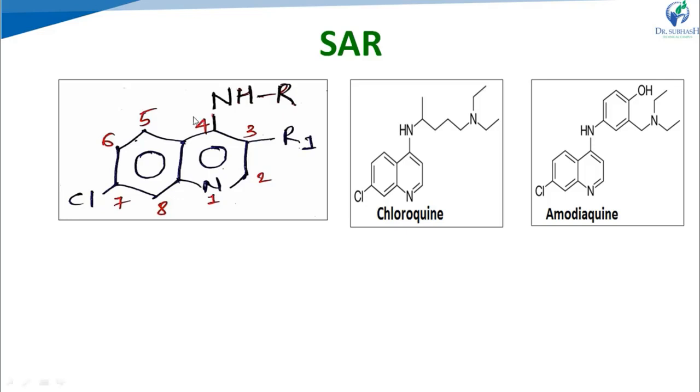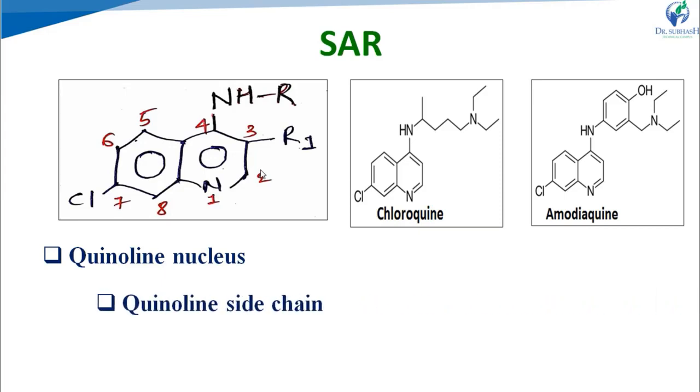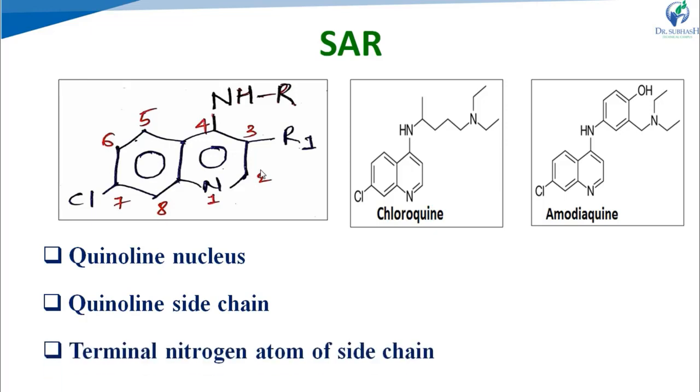The first structure is the basic structure of the 4-aminoquinoline. Here is the quinoline ring, and at the fourth position, a substituted amino group is present. So that is the 4-aminoquinoline structure. And the SAR of these 4-aminoquinolines can be studied in different categories: modification related to the quinoline nucleus, related to the side chain, and related to the terminal nitrogen atom of the side chain. So start with the quinoline nucleus.